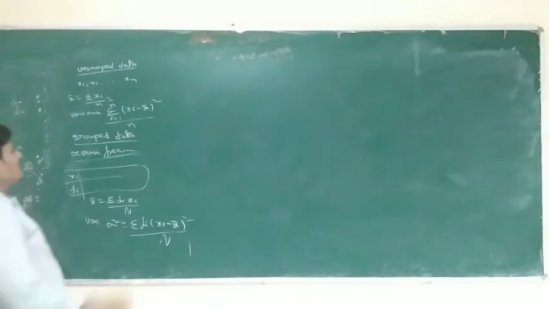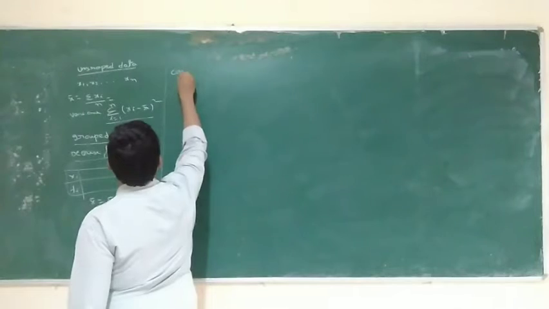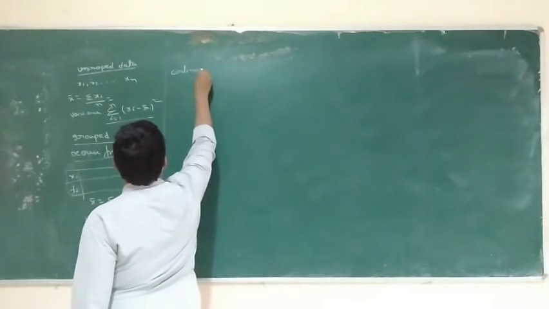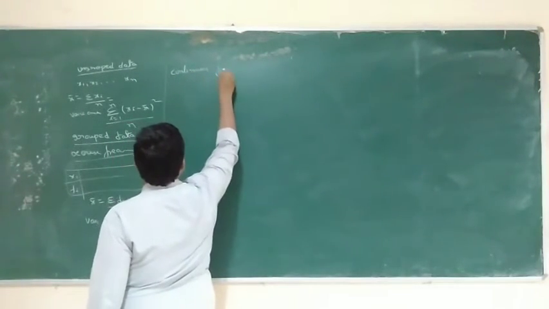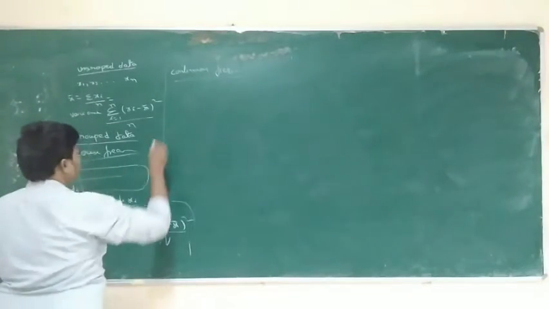Next, the continuous frequency distribution. What is the x bar formula?